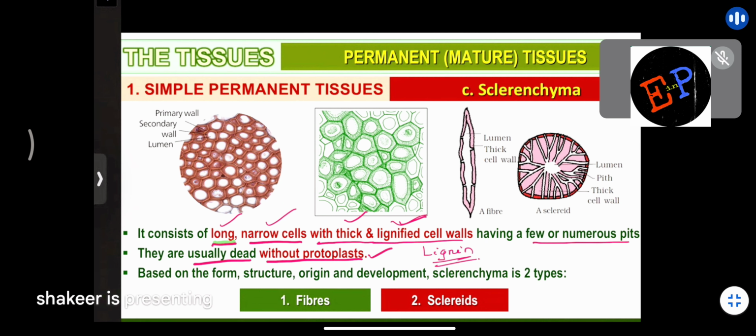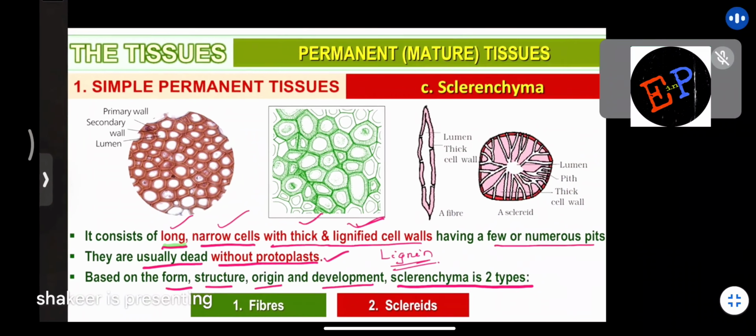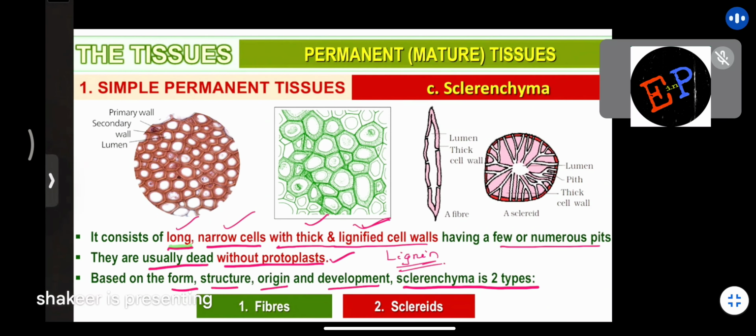Clear? So based on the form, structure, origin and development, Sclerenchyma is of two types. Depending on the structure and how they are developed, we divide these Sclerenchyma cells into two types. What are the two types? One is the fiber type of cells and the second one is the sclerid type of cells. Fiber type of cells means this is the shape, formed like elongated structures. And sclerids means this is the shape of the structure which you find.